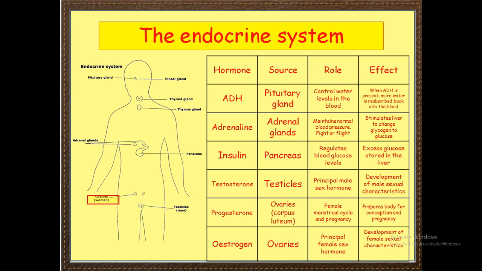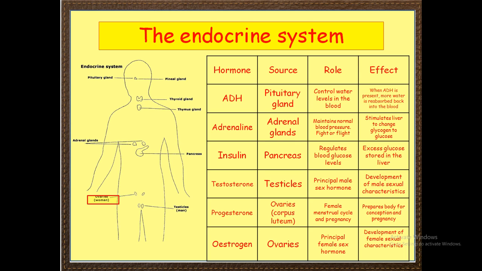Their effect is that when ADH is present, more water is reabsorbed back into the blood. Adrenaline, we just studied about it. The source of insulin is the pancreas. It regulates the blood glucose level, and its effect is that excess glucose is stored in the liver.